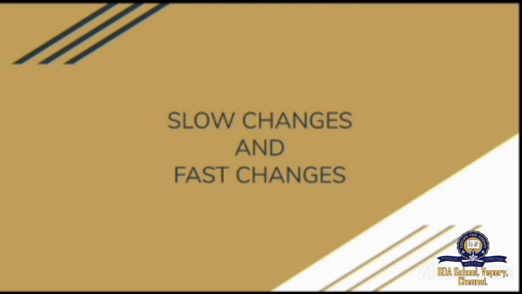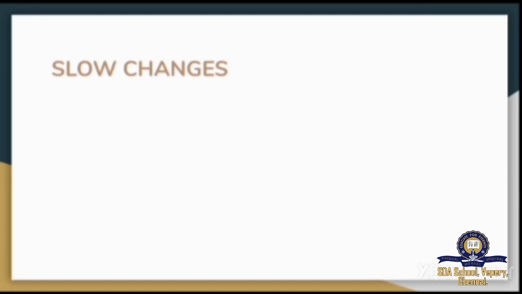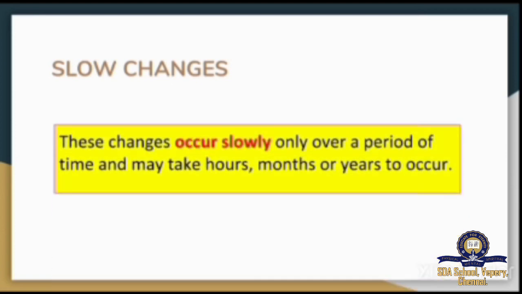Let's start with slow and fast changes. What are slow changes? As per the name, these are changes that occur slowly over a period of time and may take hours, months or years to occur. From this, we can understand that a slow change is something that takes hours or even a number of years to occur. Let's see some examples for slow changes.